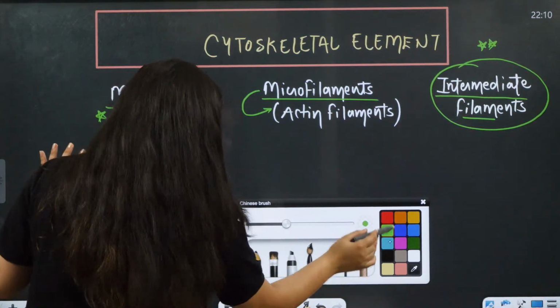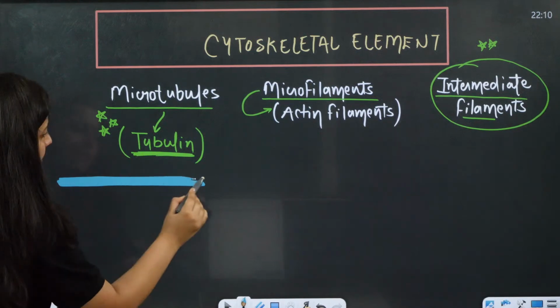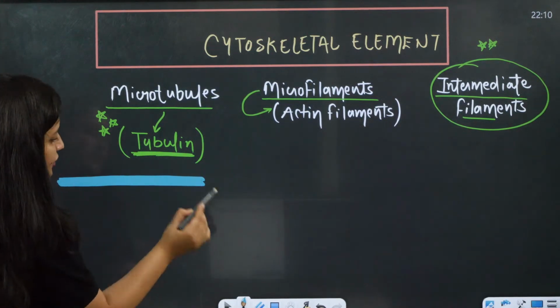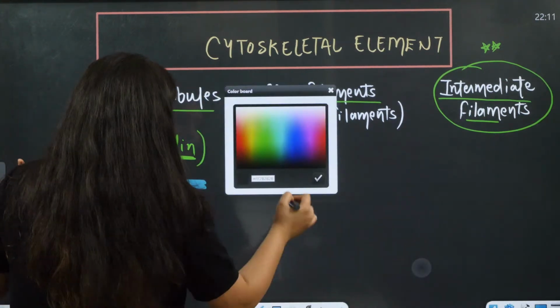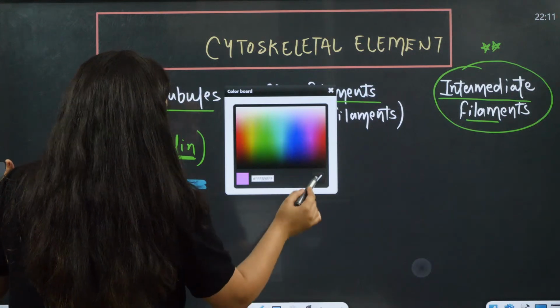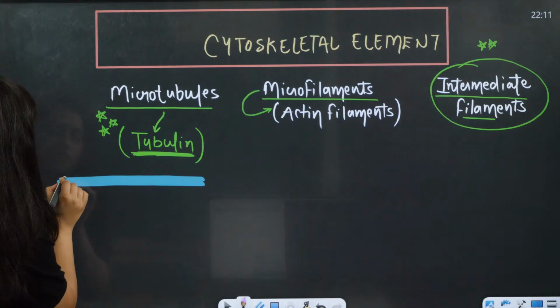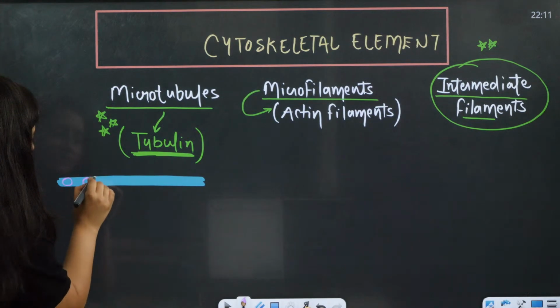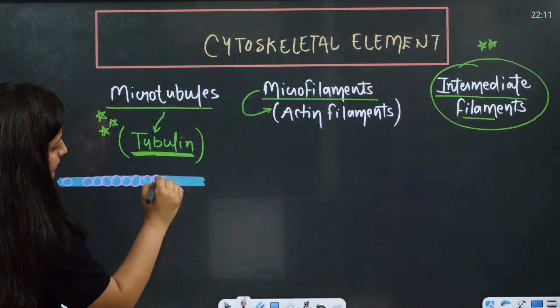Actually what is happening, let me show you. Let's say this is a microtubule. Actually it is a polymerized structure, like so many alpha beta tubulin, right?